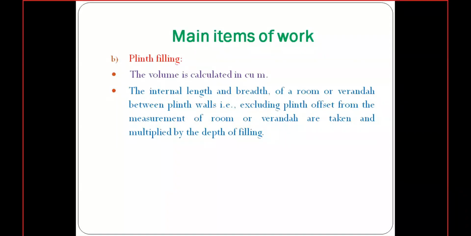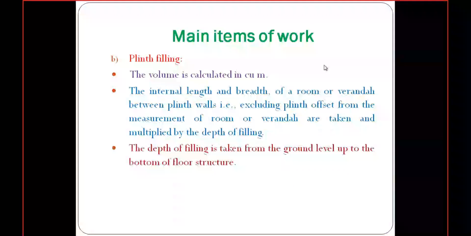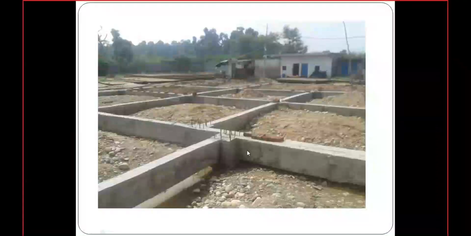I will show you a diagram. So this one is the diagram. We need to consider the length from here to here, the inner portion of the room, and here to whatever plinth wall offset is there. So this will be the plinth filling, and the depth will be considered from the bottom of the flooring to the ground level.